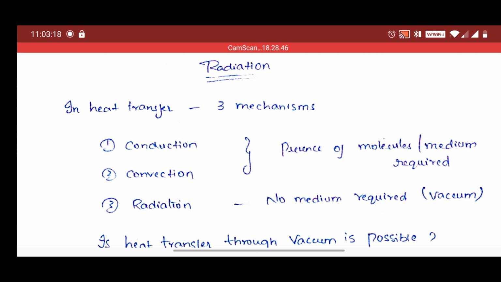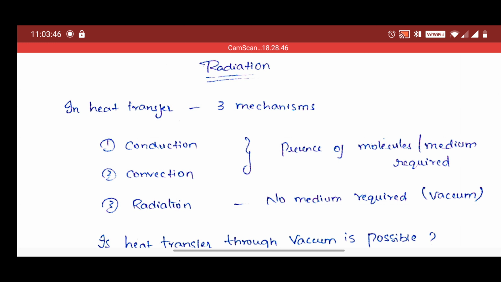that is conduction and convection, and these mechanisms, as we know, we use to exchange heat or to transfer heat in the presence of a medium or in the presence of molecules. Okay, so if you take conduction, there is heat transfer from a solid to a solid, where there is no movement of the molecules, there also heat transfer takes place.